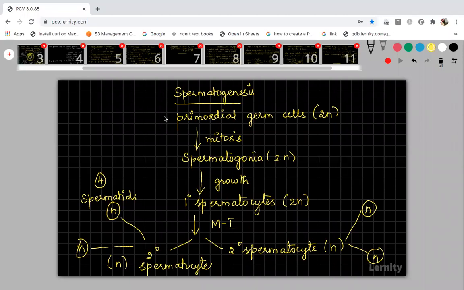This is the multiplication phase. And this is the growth phase. And from primary spermatocyte to spermatid, this entire thing is the maturation phase. Till the formation of spermatid, from primary spermatocyte to spermatid, it is called the maturation phase. So this is for your spermatogenesis. Then I will give you one flow chart for oogenesis.